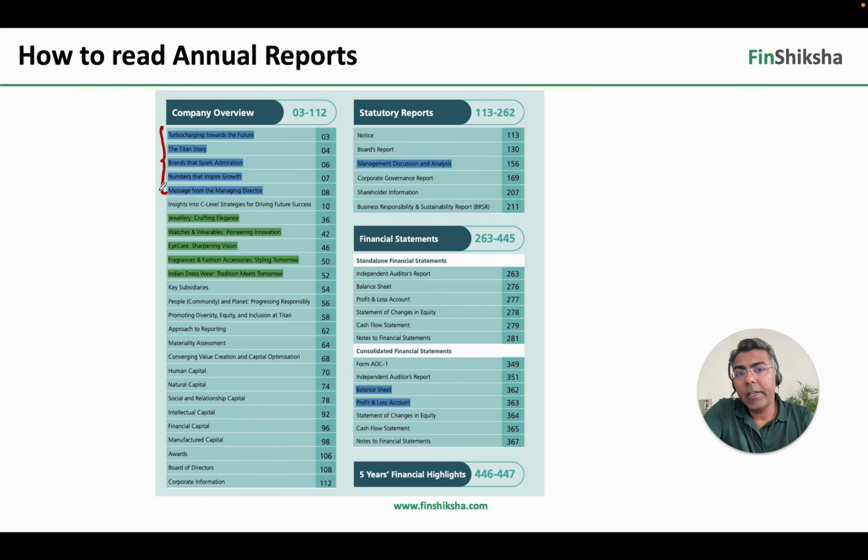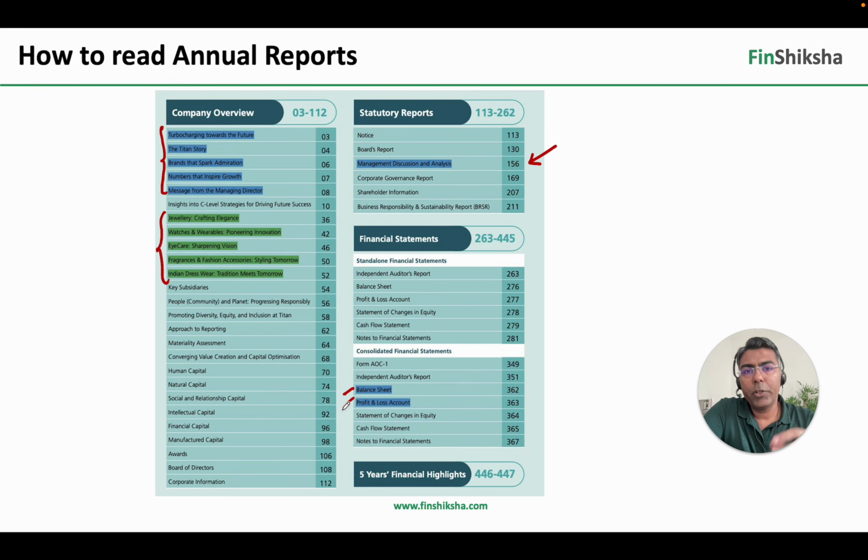Then Titan gives a detailed information about all the business segments it is in. जो segments में वो हैं, jewelry में, watches में, eye care में, or other segments. All of those information is available here. There's a segment called management discussion and analysis, which is a very, very important component in any annual report. जब भी आप कोई annual report पढ़ें तो the least you should do is कि MD&A, management discussion and analysis को cover करें. और फिर हम बैलेंस शीट P&L को थोड़ा सा देख लेंगे कि what are the numbers that are relevant there and any other information that is available within that.